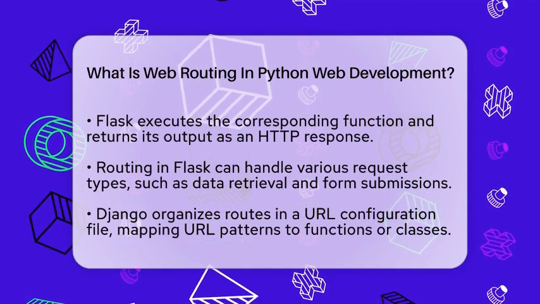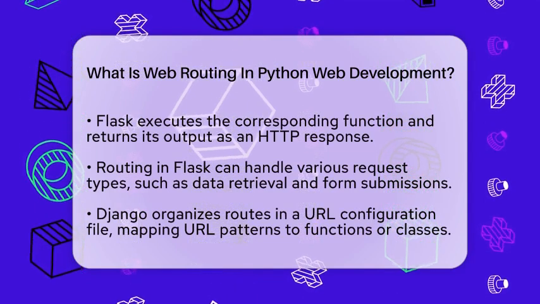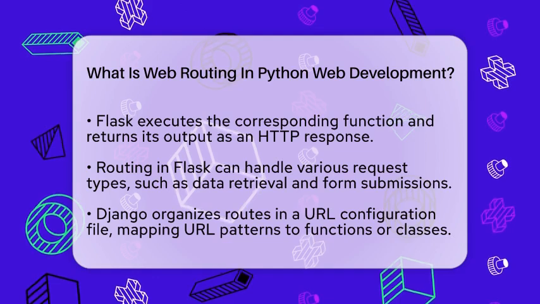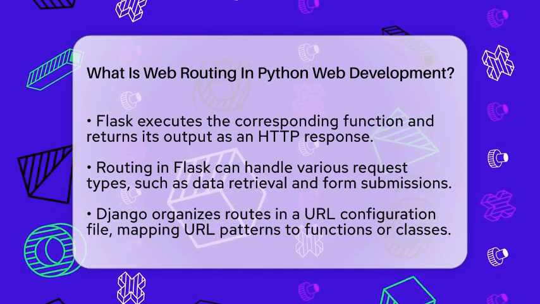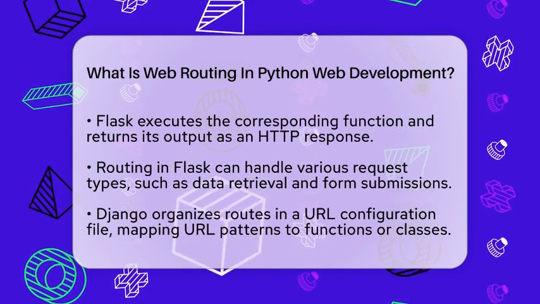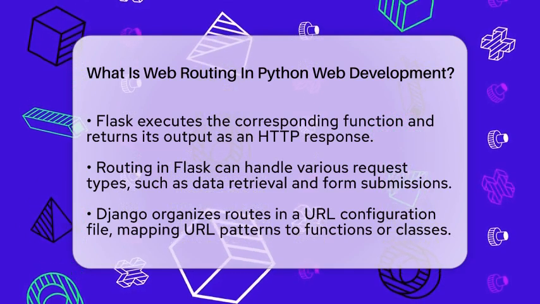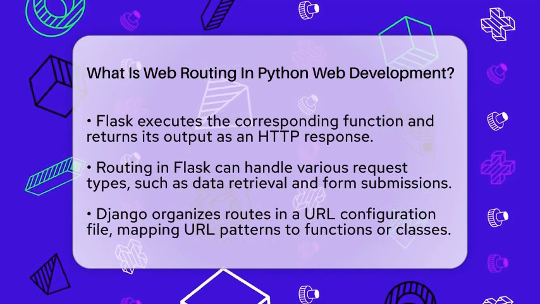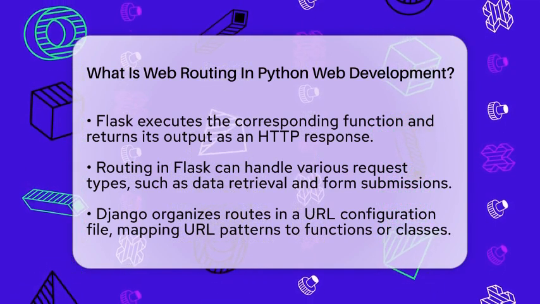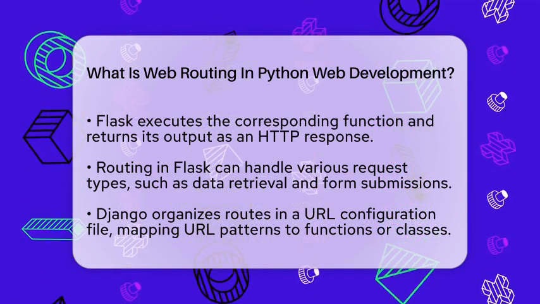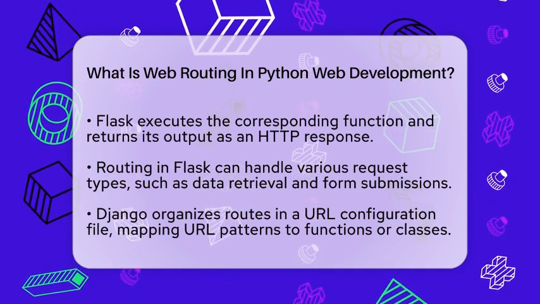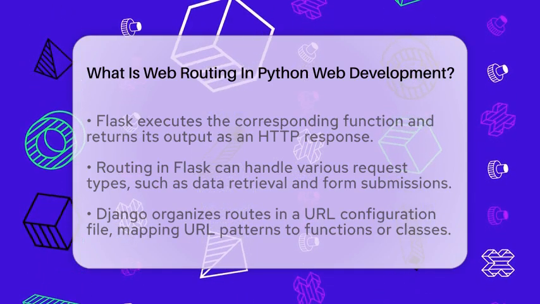Django operates similarly but organizes routes in a URL configuration file. This file maps URL patterns to either functions or classes that handle the requests. Django also allows for more advanced routing features, like using regular expressions to capture parts of the URL and pass them to the views. Routing is essential for creating user-friendly URLs and structuring your application logic in a clear way.